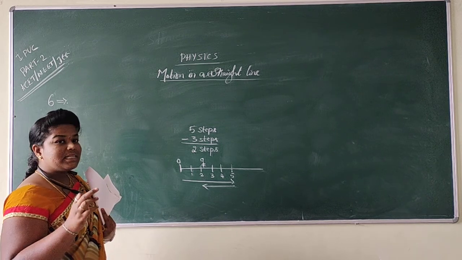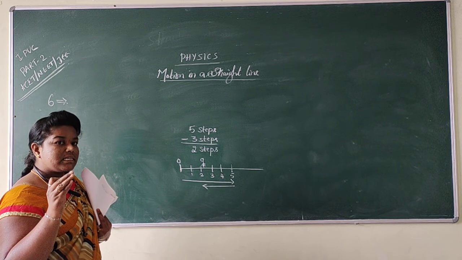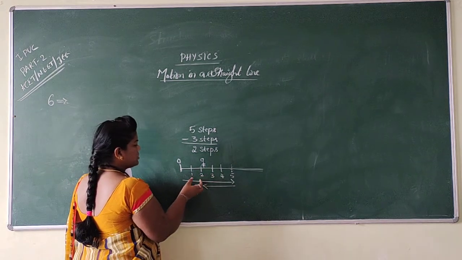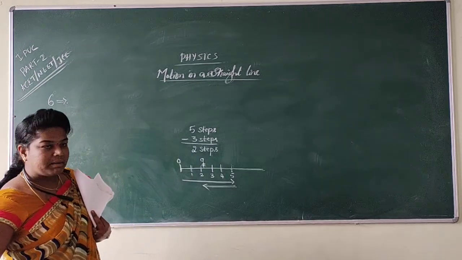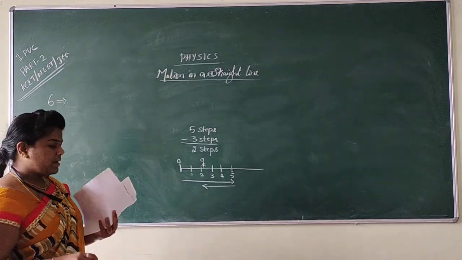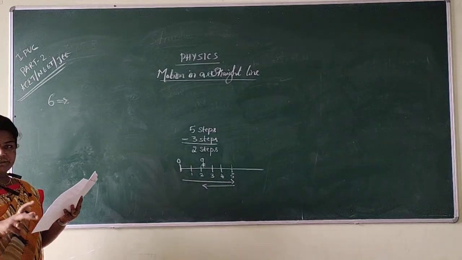Then what is the displacement? Displacement is the shortest distance between the initial and final point. So the displacement is 2 steps. So then we are going to continue in that way.